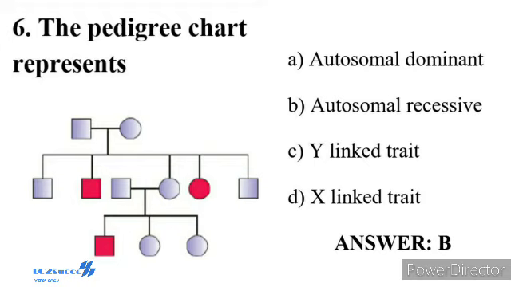Question number 6. The pedigree chart represents, shown in the diagram, an autosomal recessive trait, for example, sickle cell anemia. Broadly, genetic disorders may be grouped into two categories: Mendelian disorders and chromosomal disorders. Mendelian disorders are mainly determined by alteration or mutation in a single gene. The disorders are transmitted to the offspring.